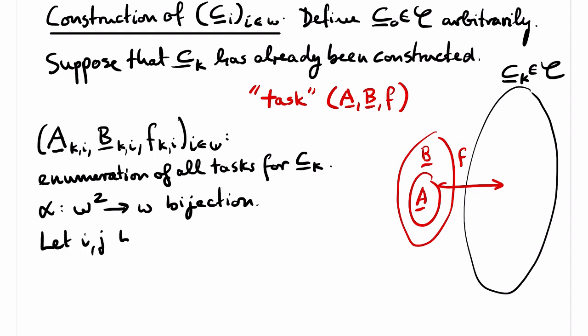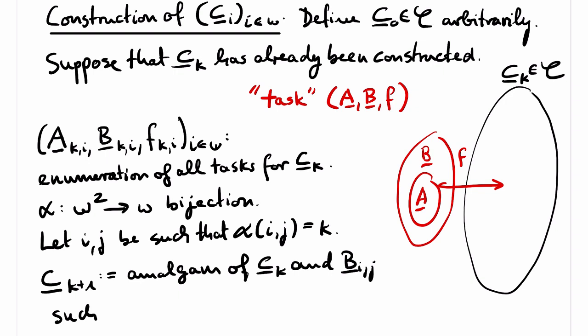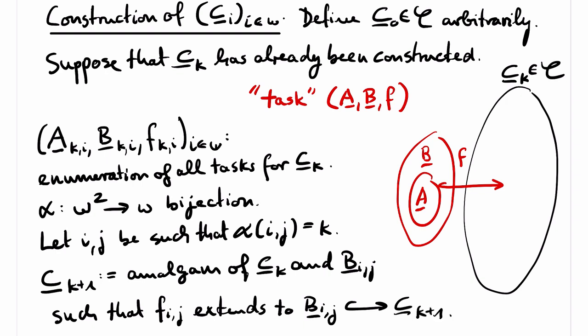Let ij be such that k equals alpha of ij. Then Ck plus 1, the structure we have to define in our inductive step, is defined as the amalgam of Ck and Bij, so that Fij extends to an embedding of Bij into Ck plus 1. In this way, I make sure that every task is eventually dealt with, and hence our chain has the desired property.